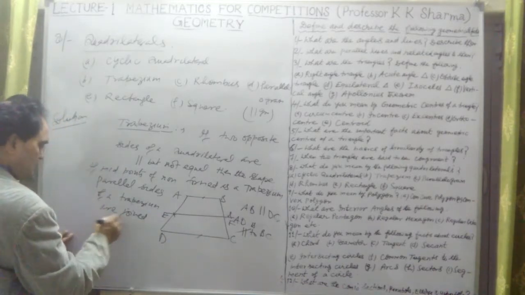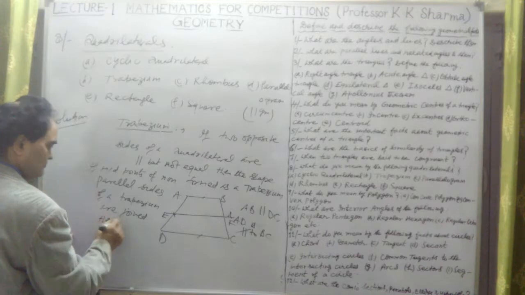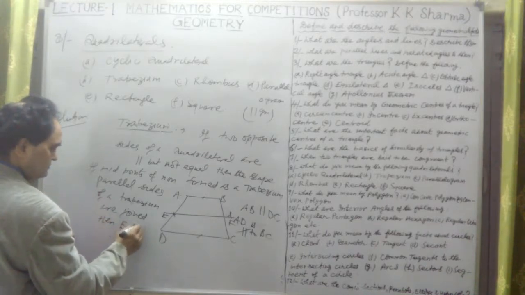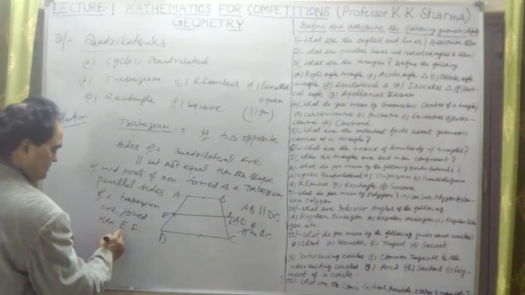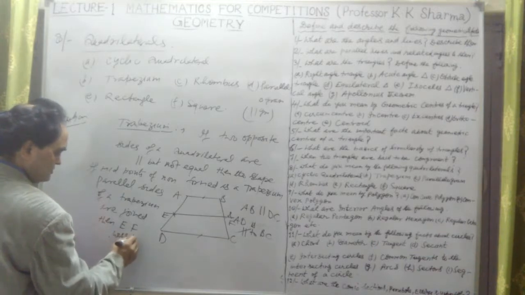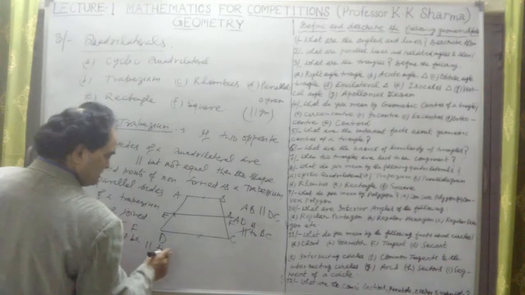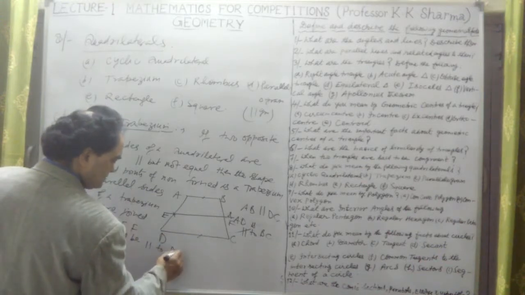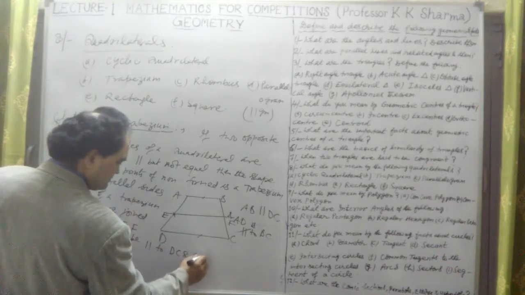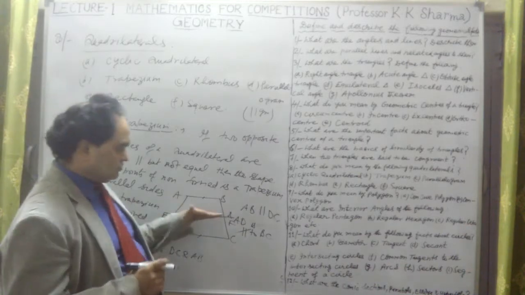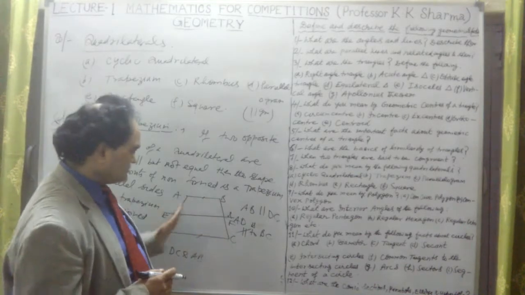EF will be parallel to DC and AB. So this side is also parallel to this. Then they are transversal lines.